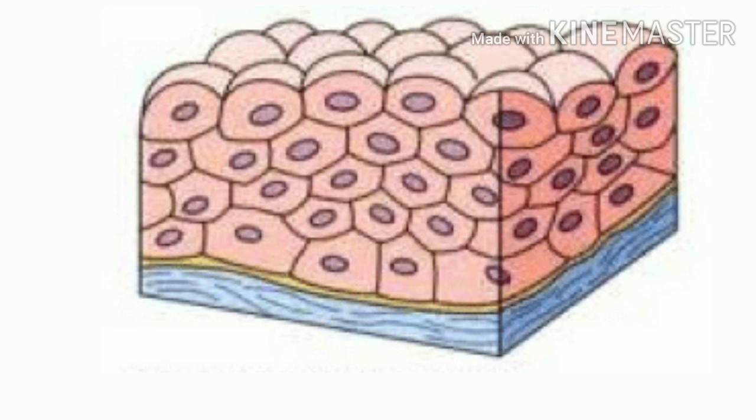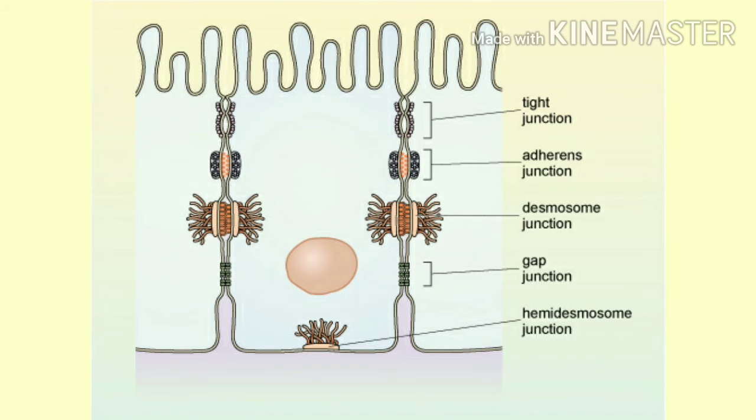Just like cement helps in binding two bricks, the cells of the epithelium are held together with the help of intercellular matrix. They provide both structural and functional links between individual cells. There can be three types of junctions found in epithelium and other tissues.